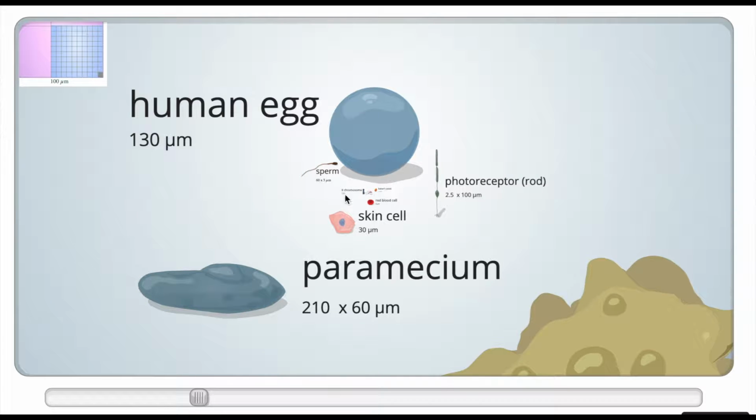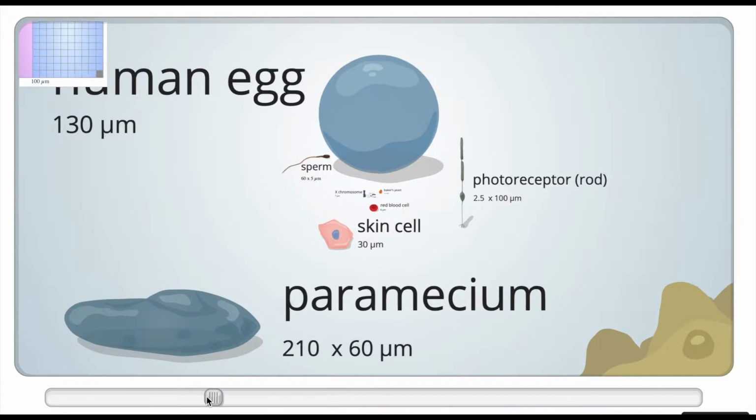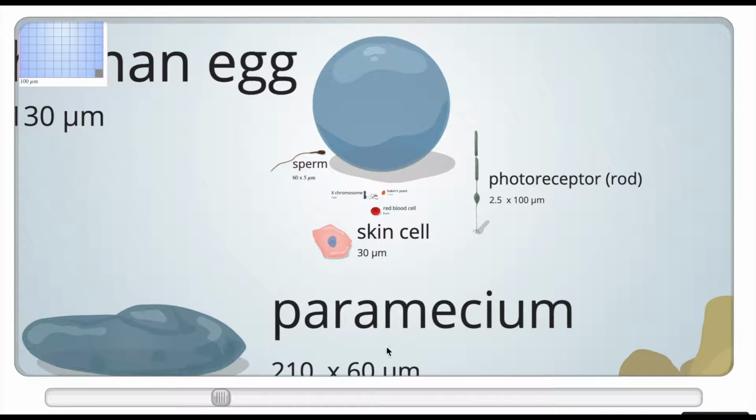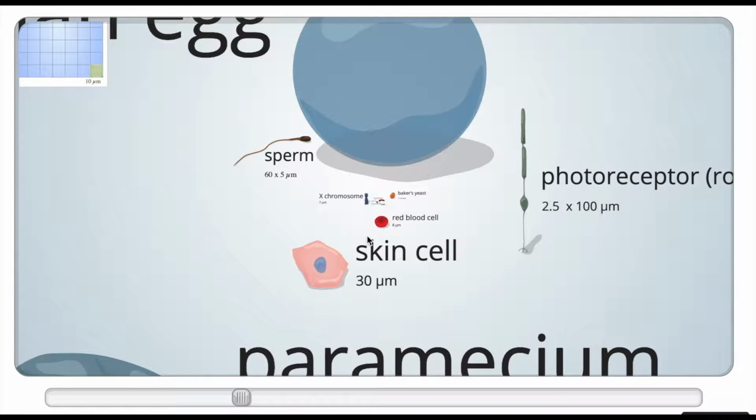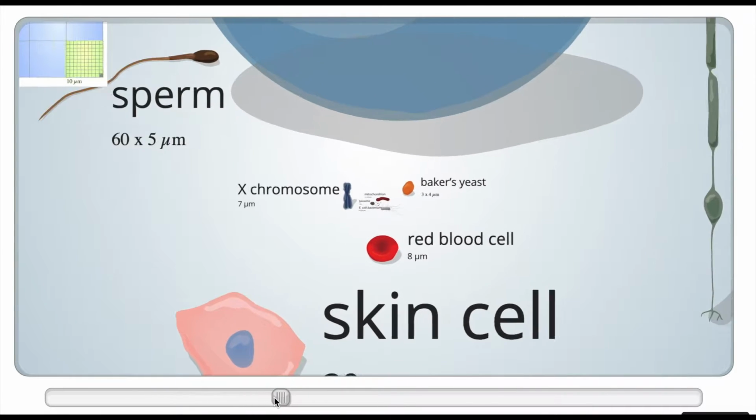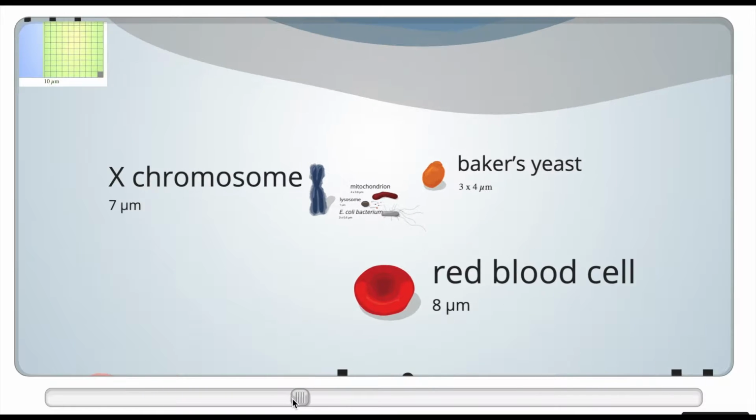Now, what we see here is the human egg. This is going to be the largest cell in our bodies, and we can see here next to it is a sperm cell. Now as we go further and further in, we can see here's a skin cell. We can see it's much smaller than that human egg, and we also have a red blood cell here, which is in your blood.